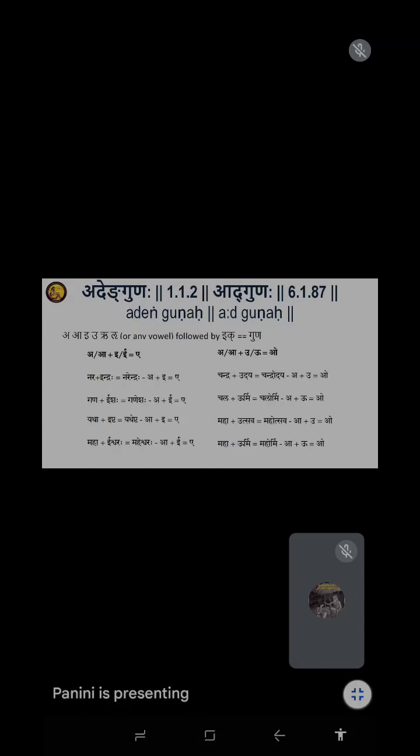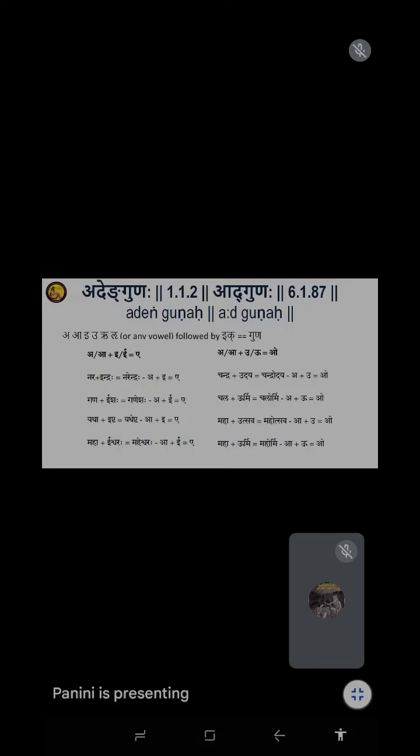Now, what is happening? This eng we are talking about now is the third Shiva Sutra, eng, a and o only. And the fourth is aich, so eng and aich are separated. Why?